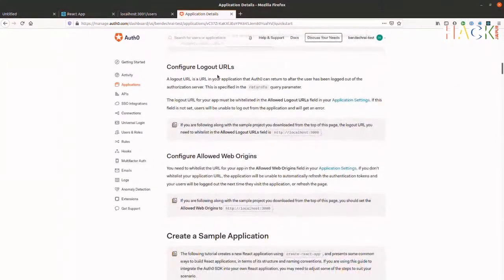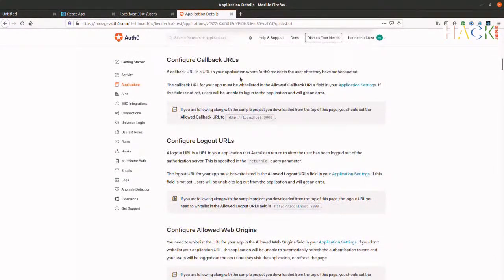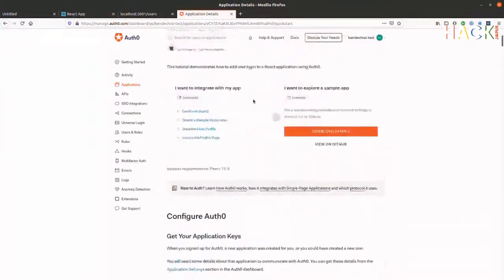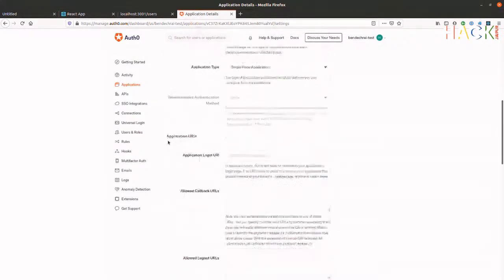So the first thing we need to do is configure the logout URL, the allowed web origin, and the callback URL. This is a security mechanism that makes sure that only your application can use this Auth0 login mechanism. If anybody else could use this mechanism, then you could potentially have a third party logging in using your users and get information out that perhaps shouldn't be possible. So we do need to jump into settings here and configure these.